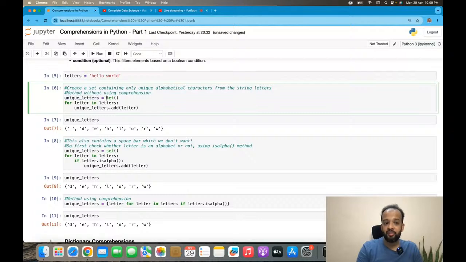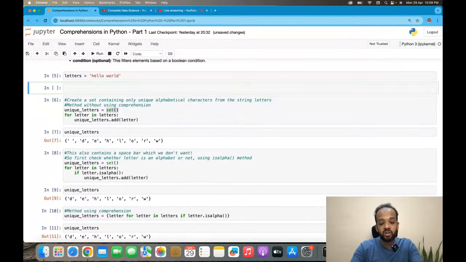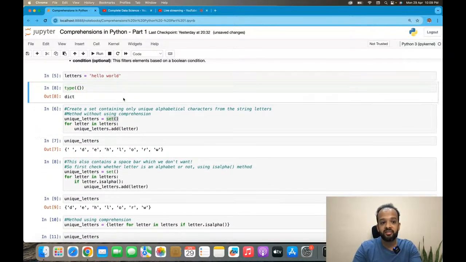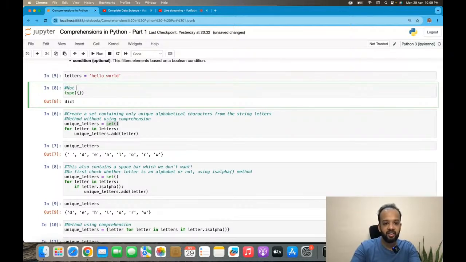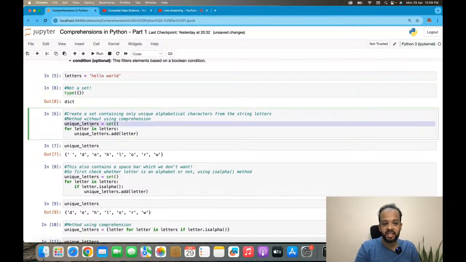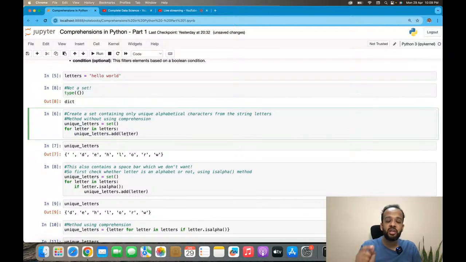Remember, you define an empty set using the set function, not using the curly braces, because using empty curly braces is actually a dictionary. This is not a set. So you define a unique letters empty set. Then you iterate for letter in letters, unique letters dot add letter. Remember, to add elements to a set, you use the add method, right?